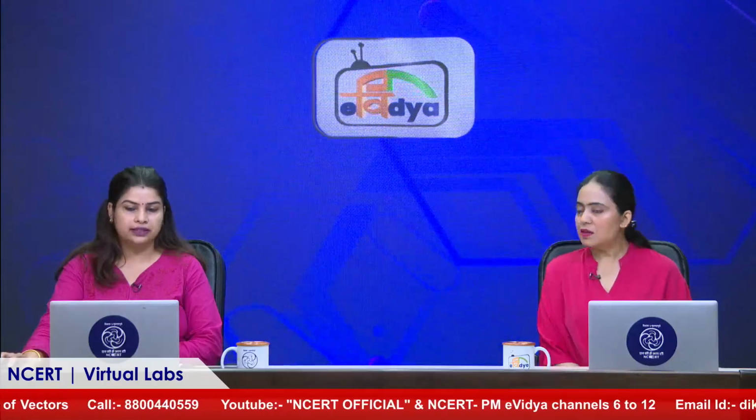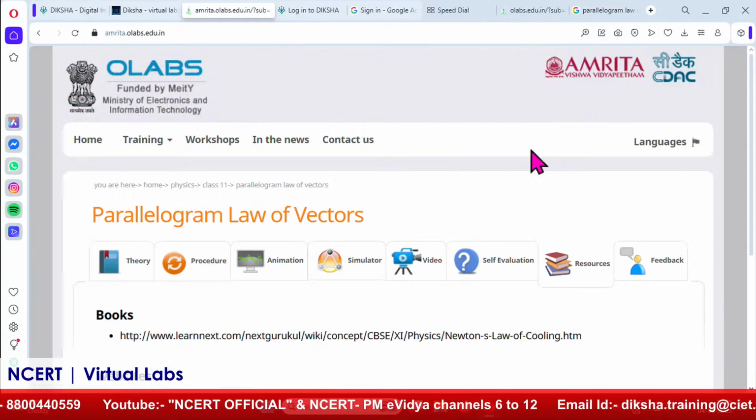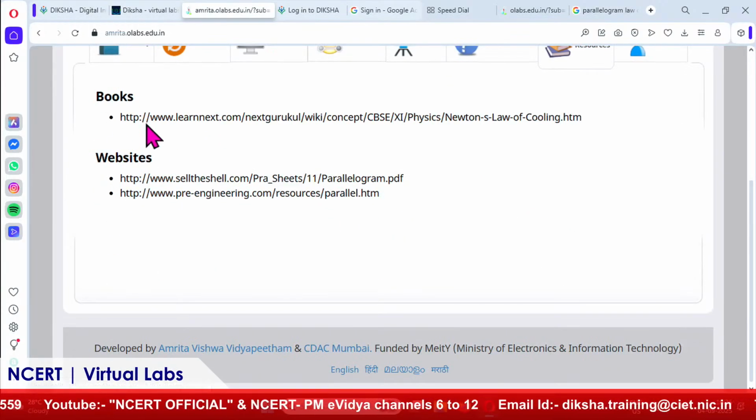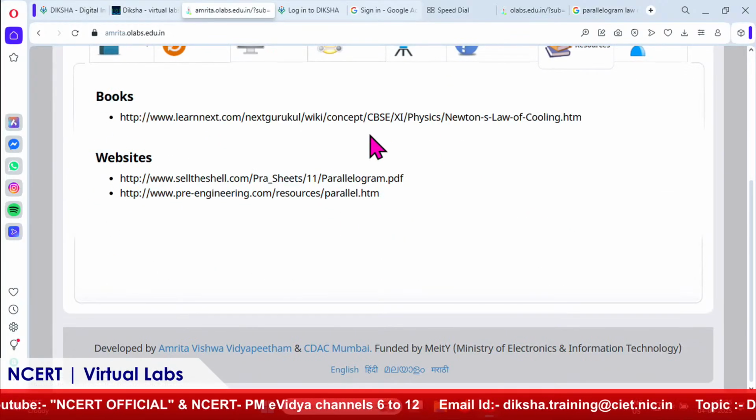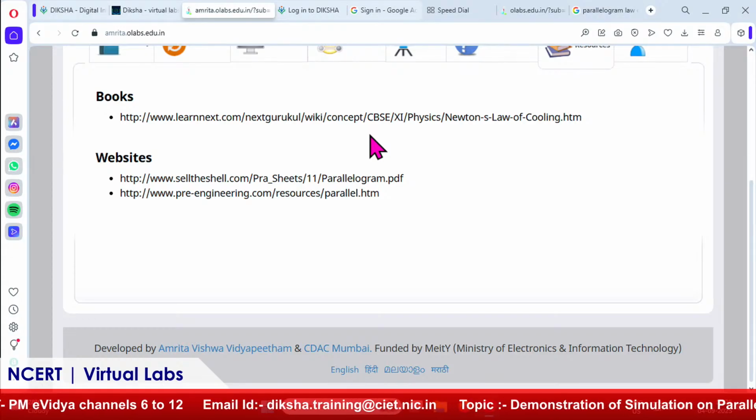Okay. So ma'am, now we're through with the simulation part. We've done the self-evaluation questions also. You're talking about reference material. There are many students who want to study more. So do we have any reference material? Here certain resources are available. Yes. Okay. So we have it under the resources tab? Yes, under the resources tab. It is basically the entire material given in their NCERT lab manual. Okay, so there they can go through it for detailed learning.